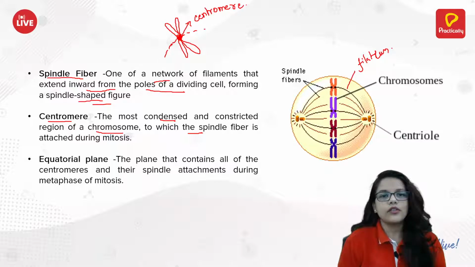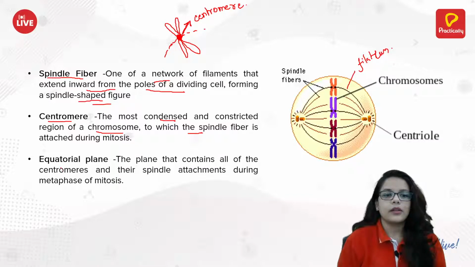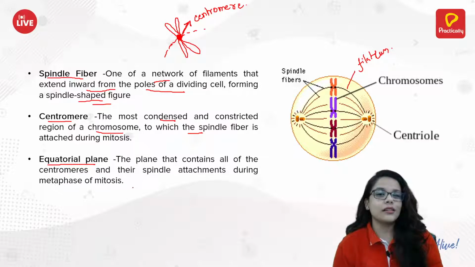Okay, so this thing which is holding the chromatids and the spindle fiber is the centromere. The last thing is the equatorial plane. This is just something which is seen in the metaphase. We'll discuss about it after this.